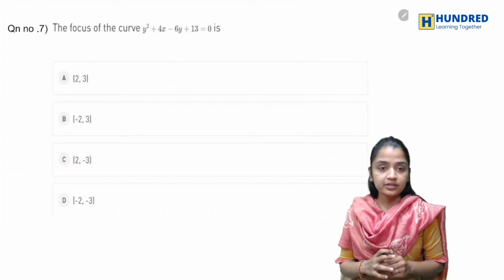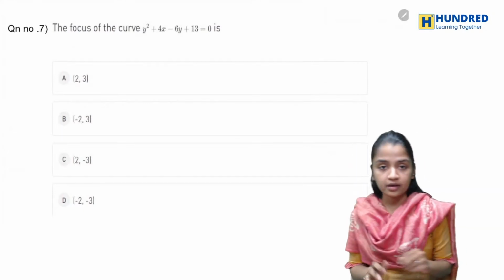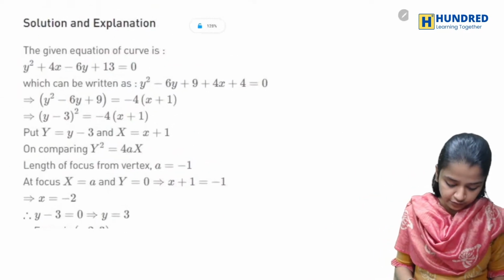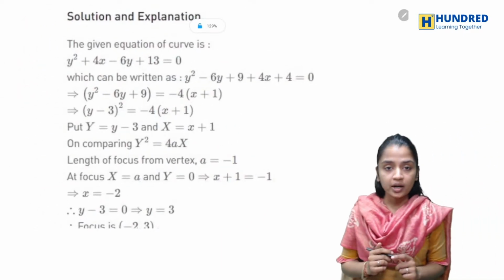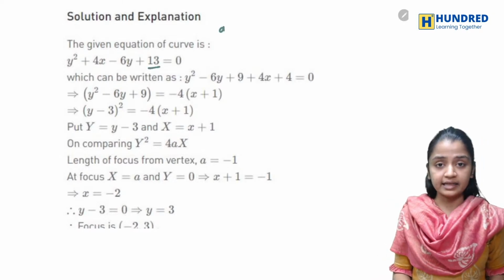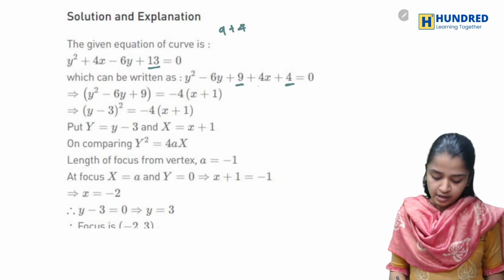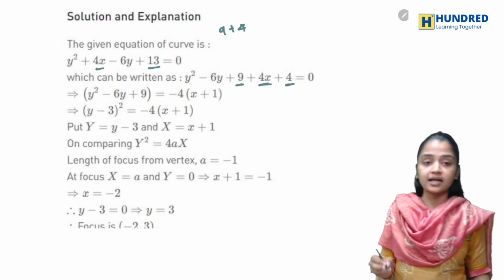Okay, now let's go to the next one. They are asking you to find the focus of the curve. For this, what I am doing is splitting this 13 and writing it as 9 plus 4, and I'm taking the 4x to the other side.